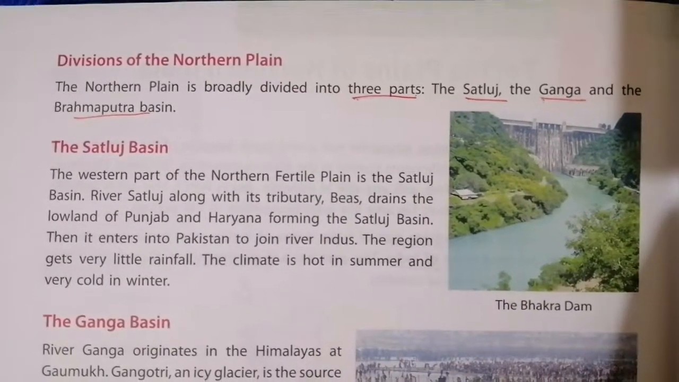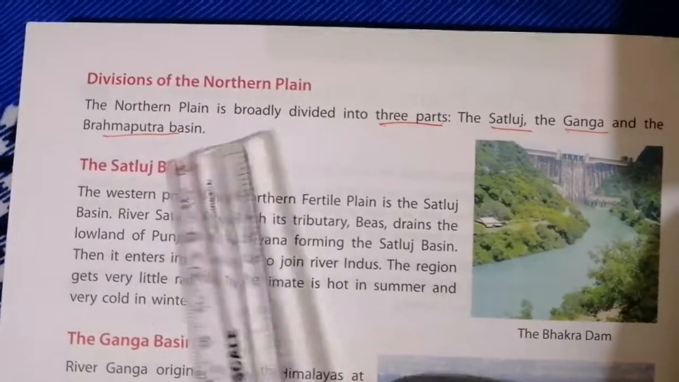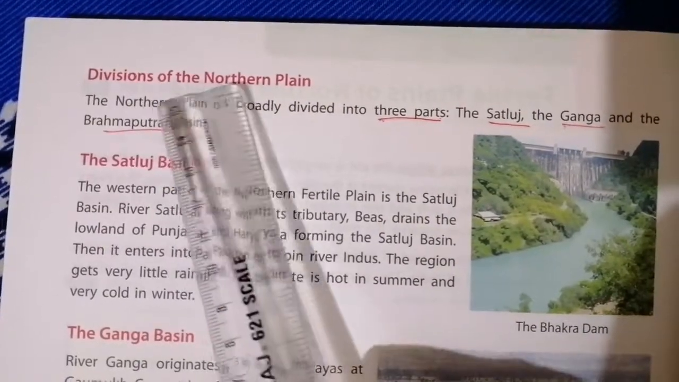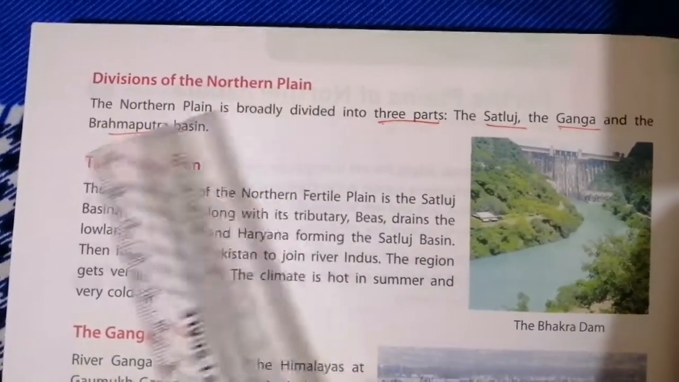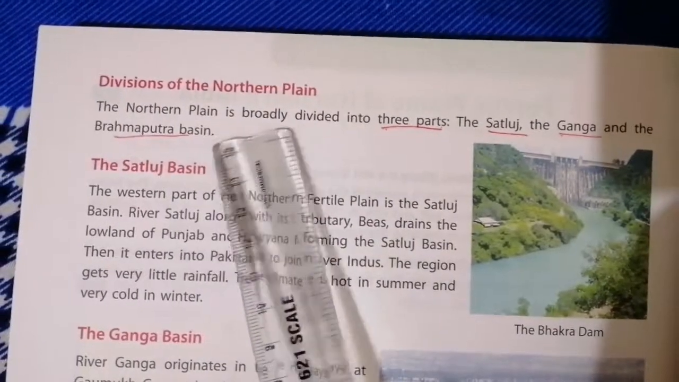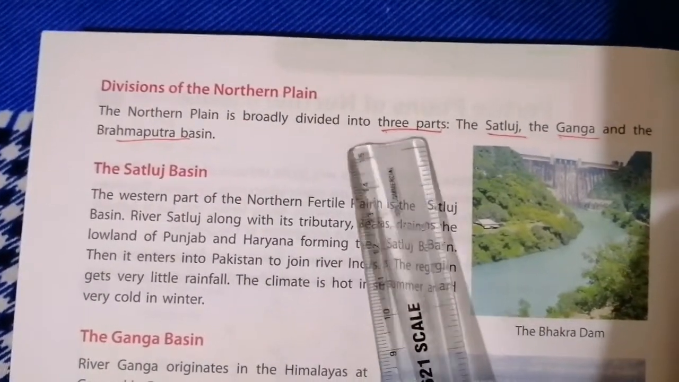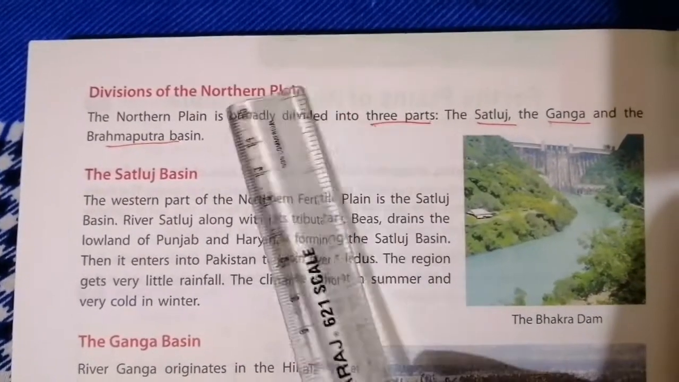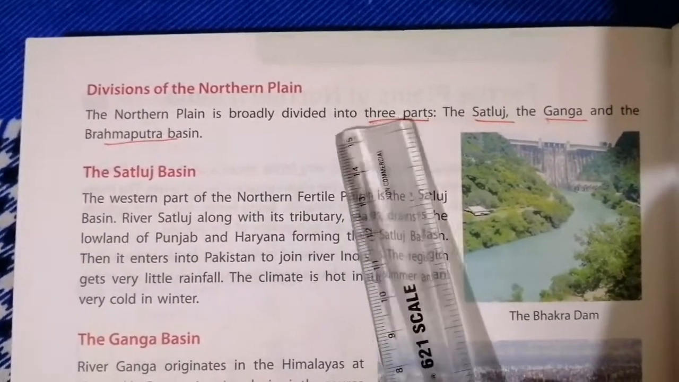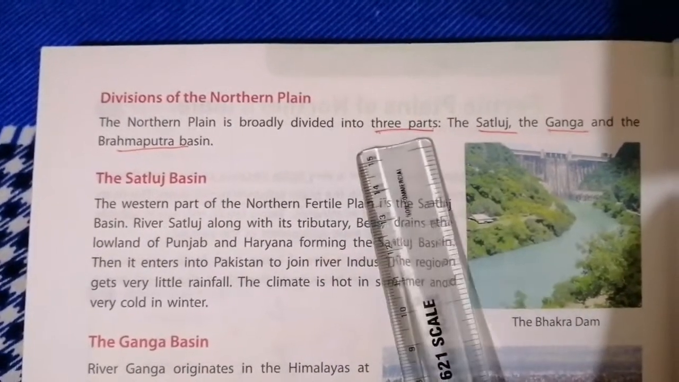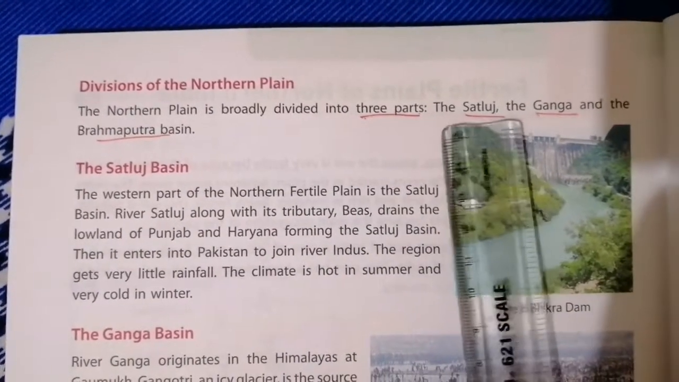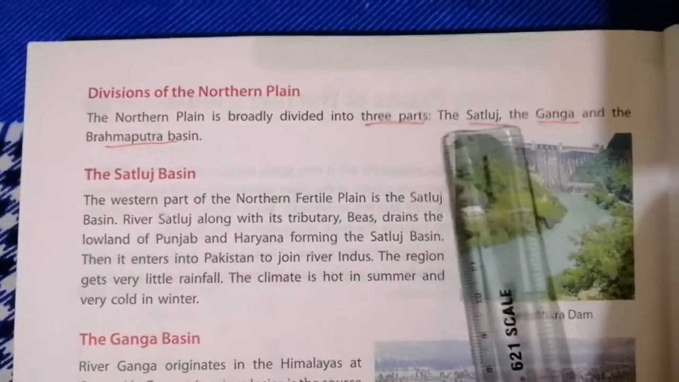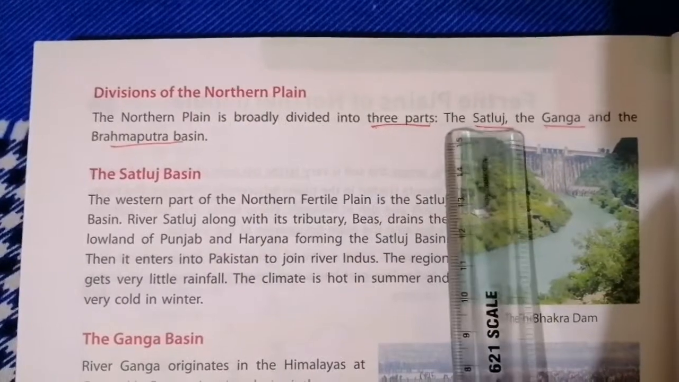So now we shall see about divisions of the northern plain. So the northern plain is broadly divided into how many types? Three types. How many types, children? Three types. Northern plain is divided into three parts. What are they? Satluj, the Ganga and the Brahmaputra.